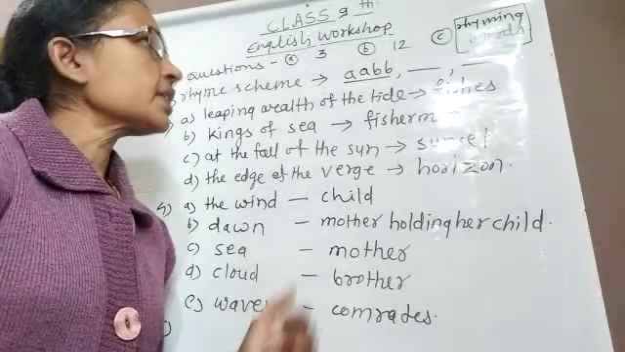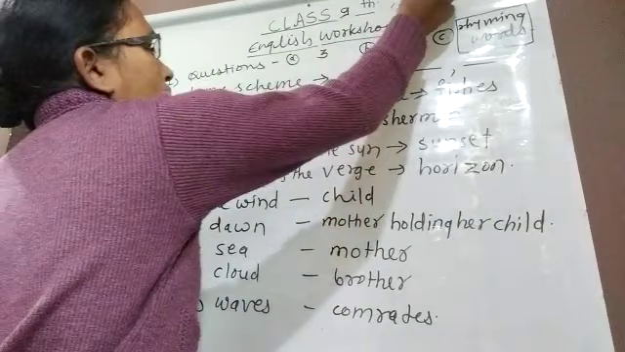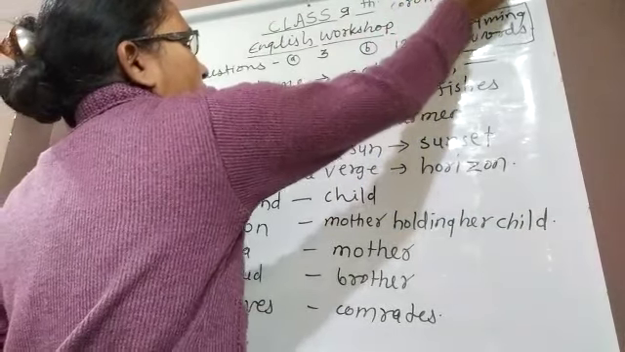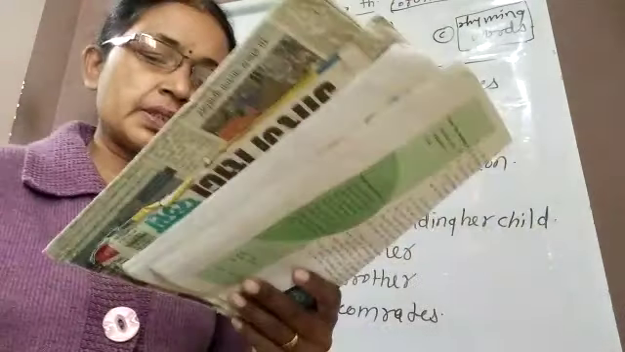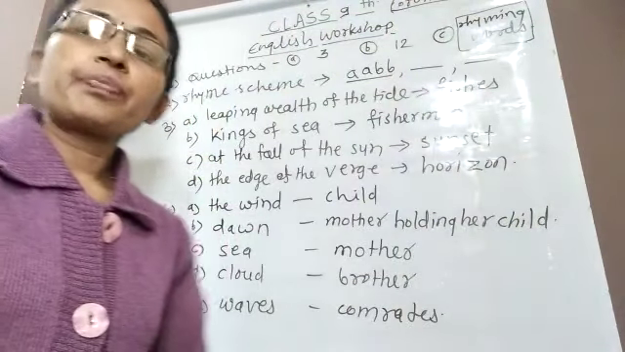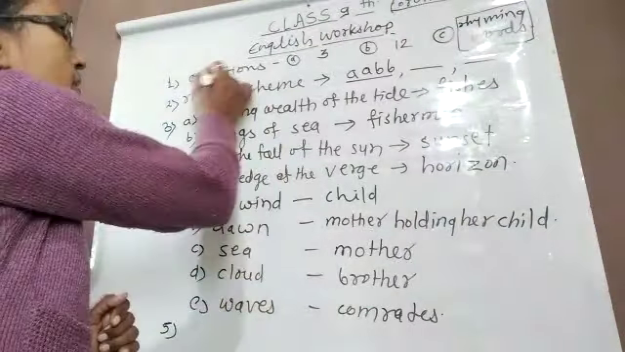Morning students, yesterday we completed our poem Coromandel Fisher. So now it is time for completing our English workshop. Open your textbook page number 67 for the English workshop. The first point in our English workshop is answer the following questions.